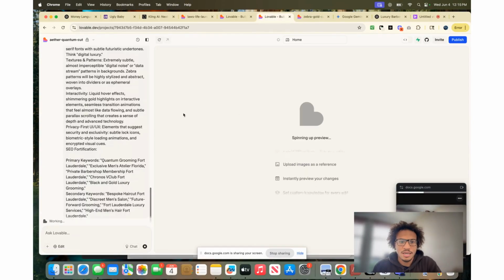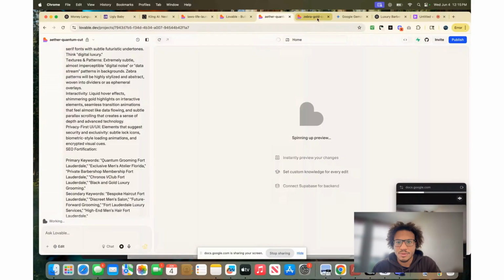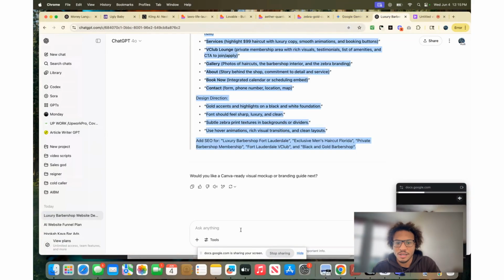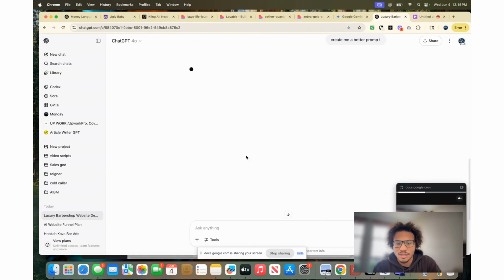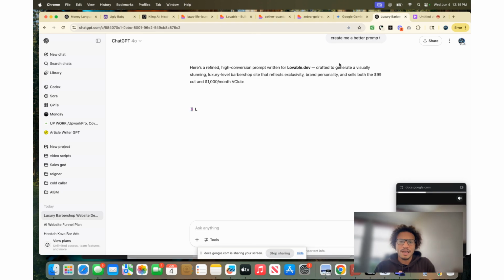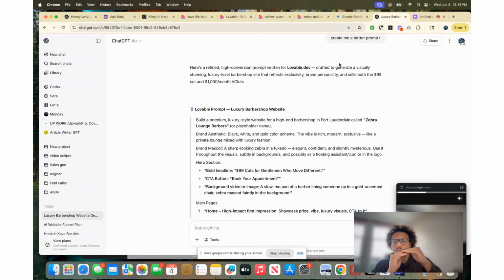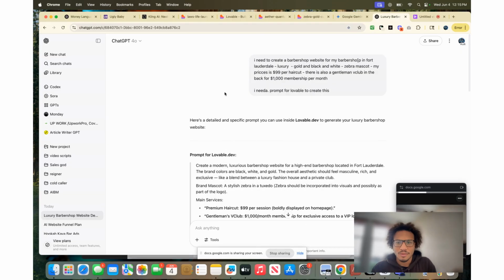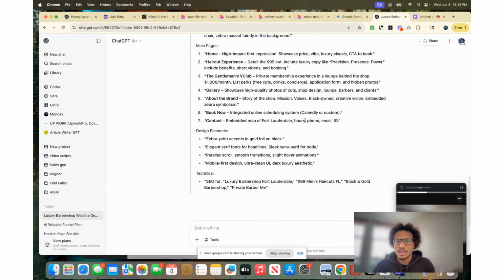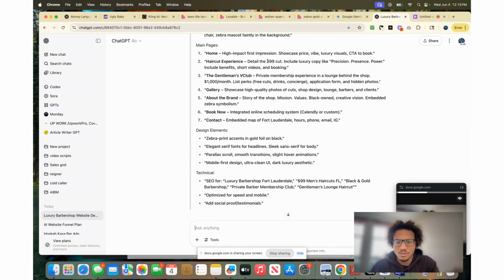We're just putting the prompt in there. So these are going, and you could say create me a better prompt, and this will actually create you a better prompt along the lines of what you want. Keep adding information along the way. Hopefully you give all the information you have in one, like in this, but it doesn't really matter. You can keep adding stuff along the way and make it better and better as time goes.